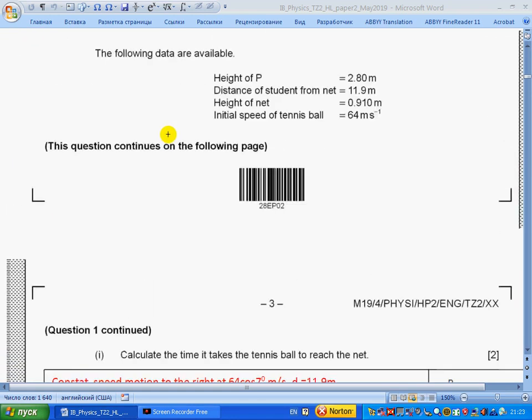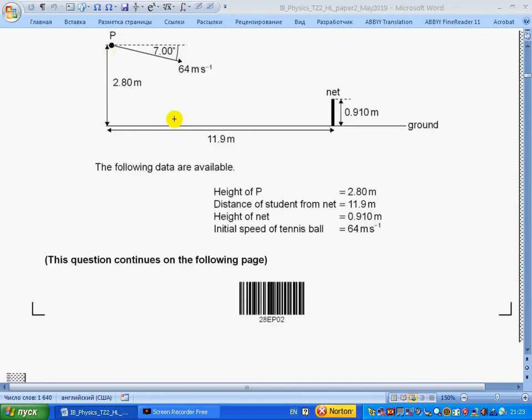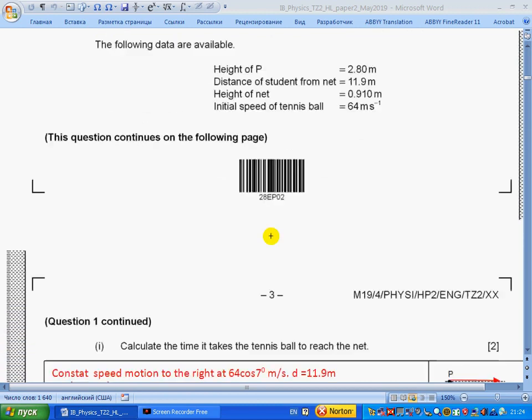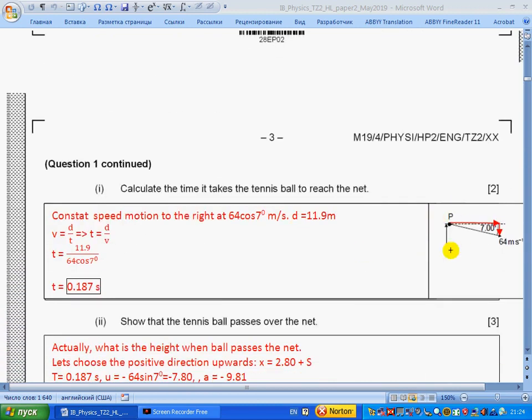So to reach the net, first of all, we should resolve our velocity into horizontal and vertical components. The horizontal component will not change, and it will travel some distance, 11.9 meters, with some horizontal velocity. Here we have the resolution of our vector, and we see that horizontal velocity is 64 times cosine 7 degrees.